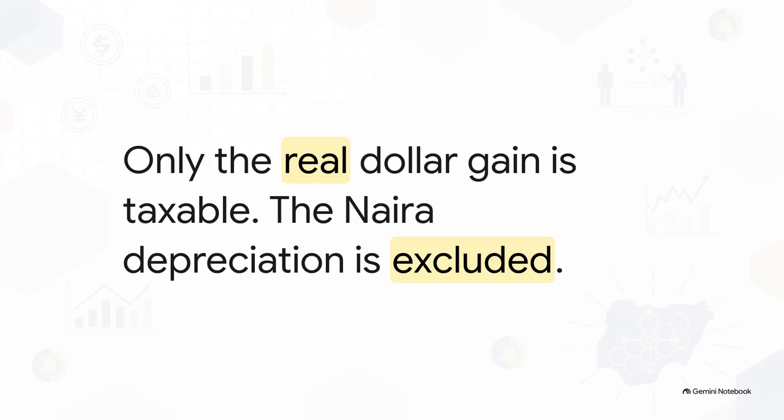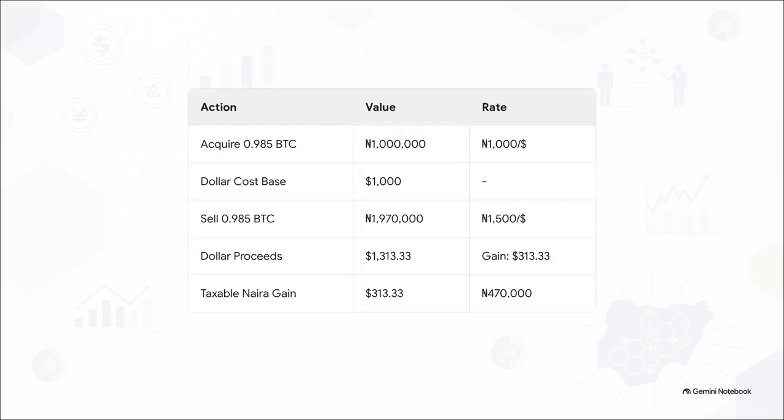By forcing you to calculate the gain in US dollars first, the NRS is ensuring that only your real dollar gain is taxable. If the Naira simply depreciates against the dollar while you're holding the crypto, that artificial Naira inflation is entirely excluded from your taxable income. Seriously, this is a massive, incredibly fair protection for Nigerian crypto investors. It's huge.